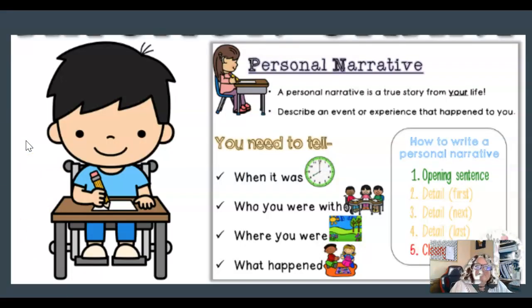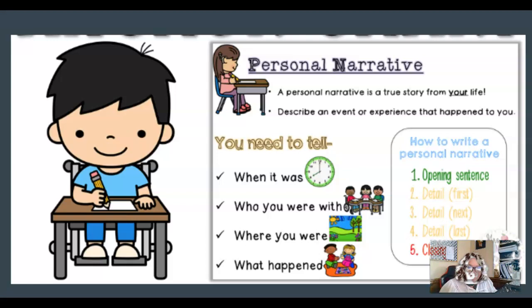Remember that a personal narrative story is a true story from your life, okay? You're going to describe the event or experience that happened to you. You need to tell in your story when it was, okay? When was this? Was this 5 years ago? Was this last month? Was it when you were 3? Was it when you were 10? When did this happen? Okay. What time of the year was it? When I was 5 and it was winter time, okay? Tell when it was, okay?